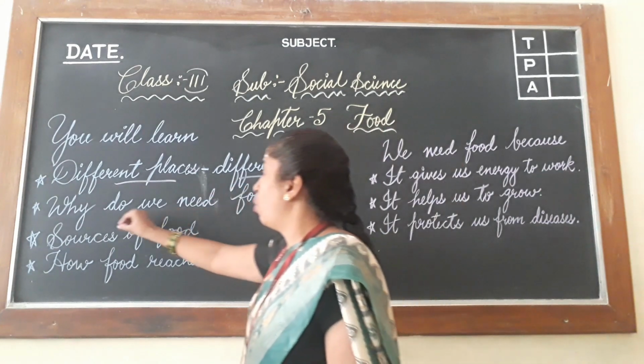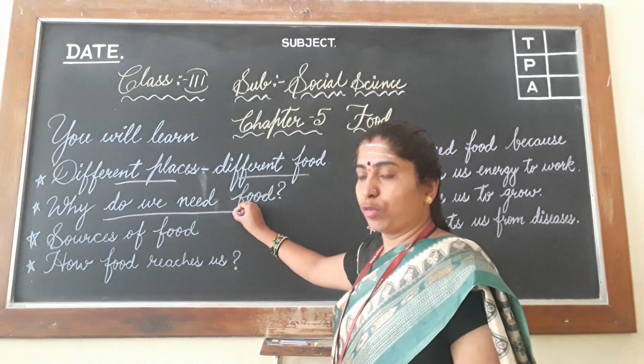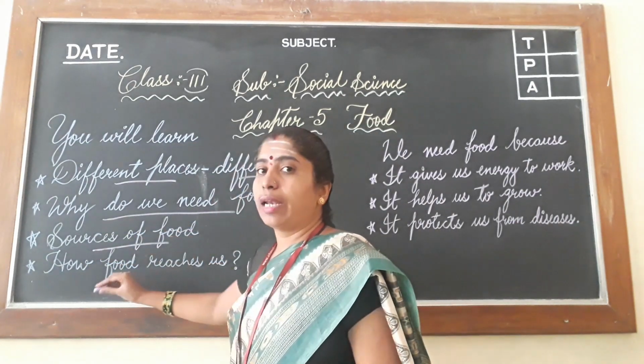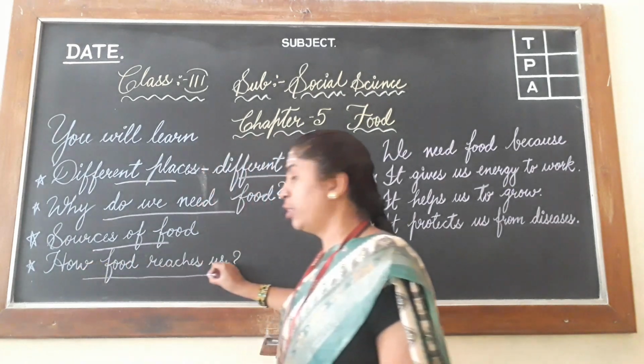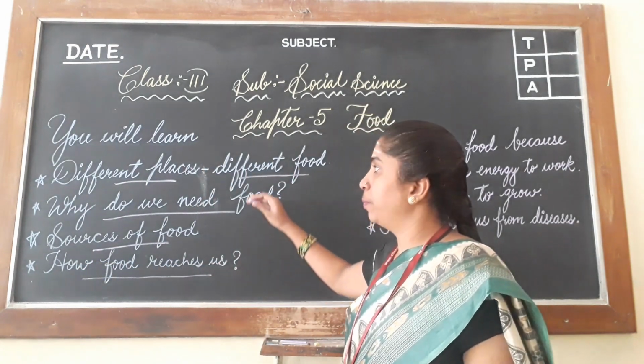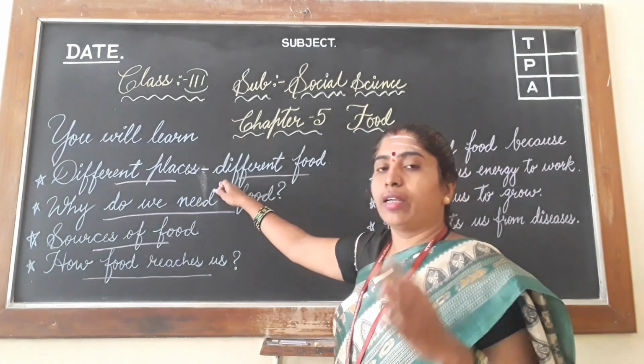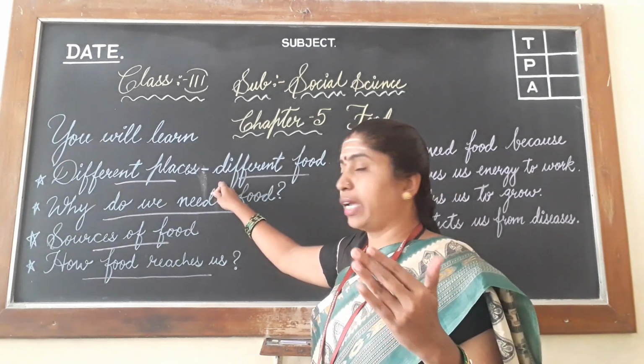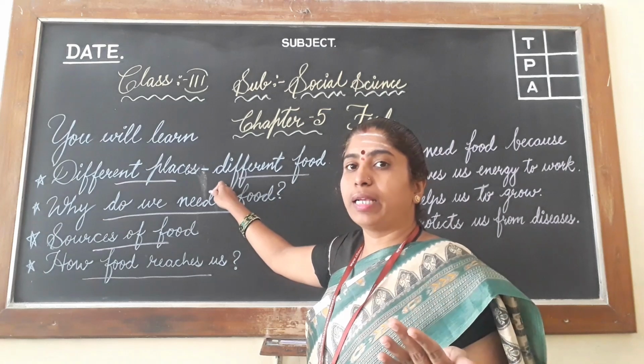The next, why do we need food? Then sources of food. Last one, how food reaches us. Okay. So you see here, in this lesson you will learn what all foods are eaten in the different places.